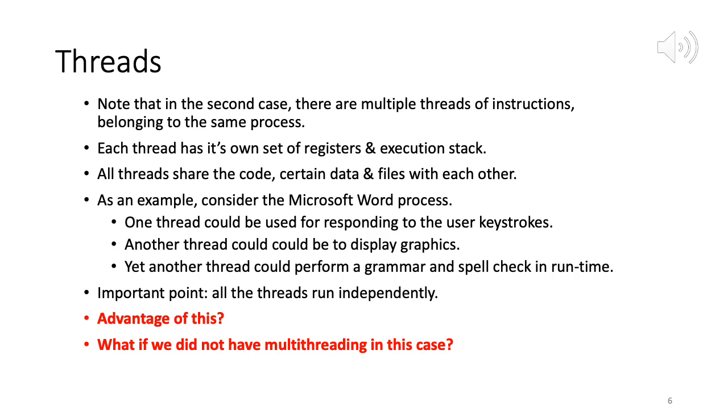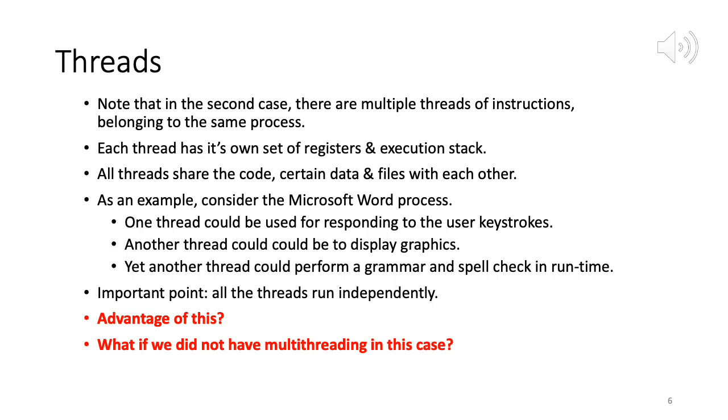instead of GRAMMAR for grammar, you typed in GRAMMR. Then you'll get a red underline below that particular word, signifying that you made a spelling mistake. So think about process 1, which is for user keystrokes, and process 2, which is for doing grammar and spell check. Both of them are executing in parallel. So like this, within a program you can have many processes which are sort of executing in parallel.